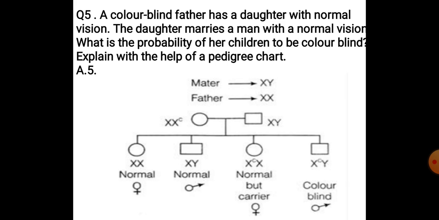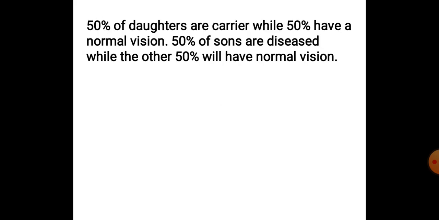Females are normal but carriers, but here males are color blind. Here you can see normal male है और normal female है. So 50% will be normal male and color blind, and 50% will be normal female and carrier of the disease.